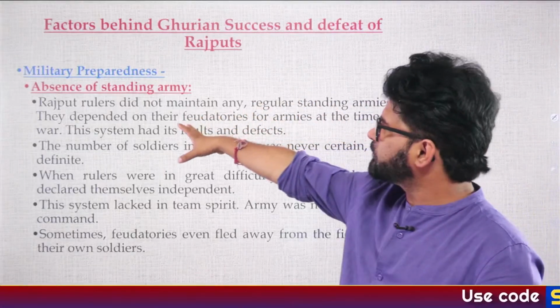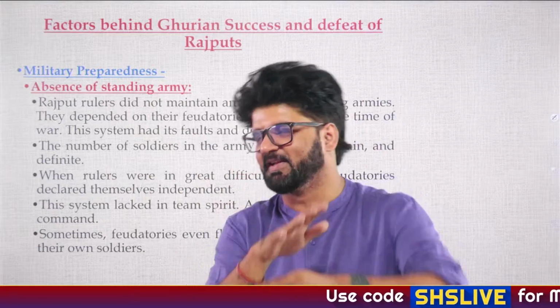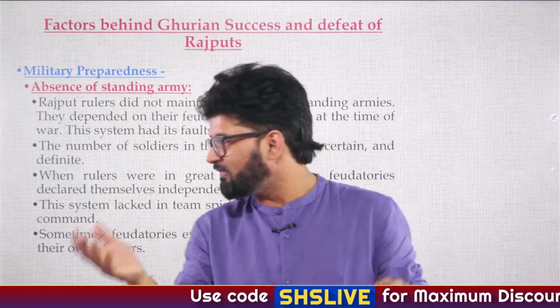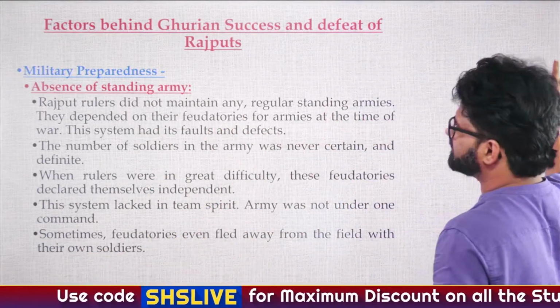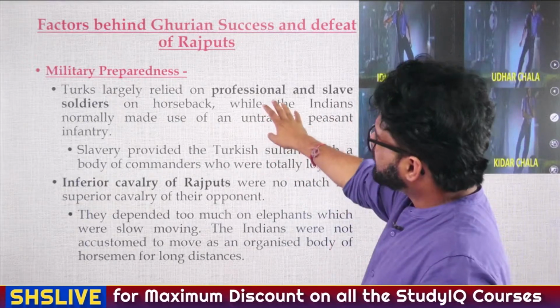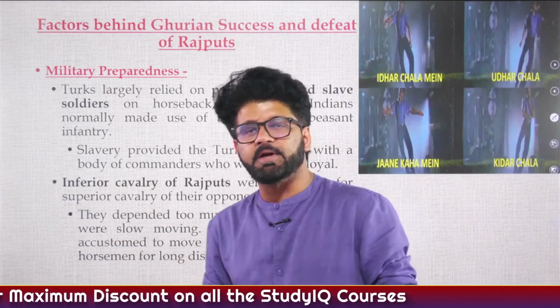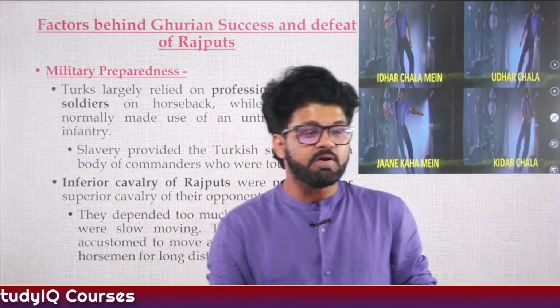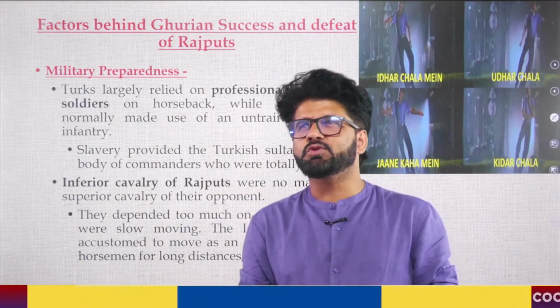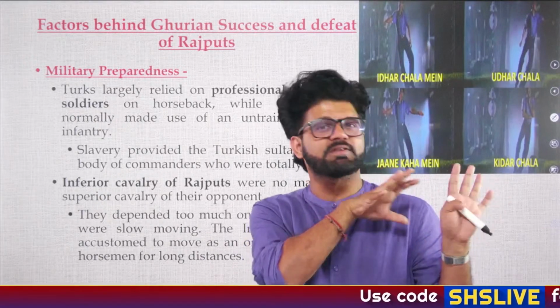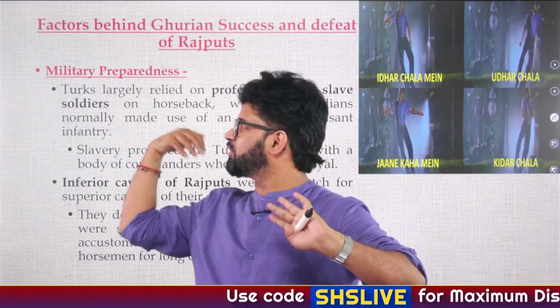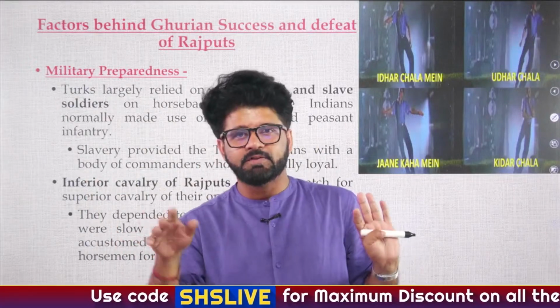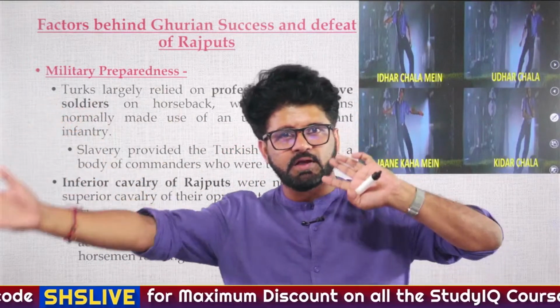Military preparedness, absence of a standing army rather. We had a feudal army. We have talked about this. Again, have a look at this. We have discussed all these points. Professional and slave soldiers, there is a Ghazi spirit. Inferior cavalry, and again we will talk about this later on. You will realize when we talk about the Delhi Sultanate rulers, more than the sons, they believed more in their slaves, because slaves were like, if this king goes, we don't know whether the son will accept us or not.